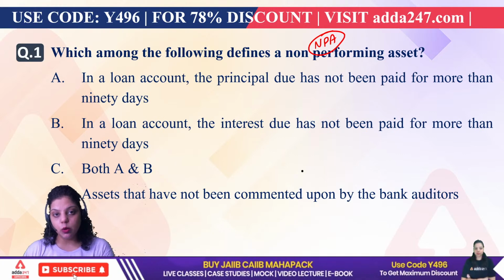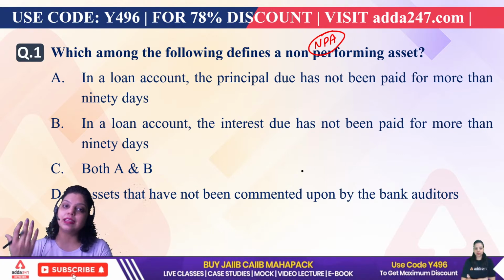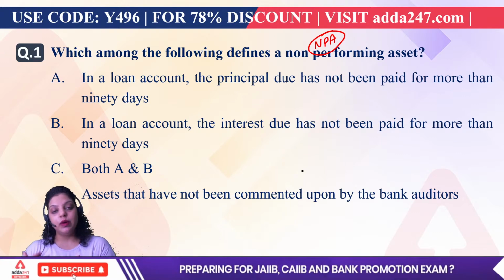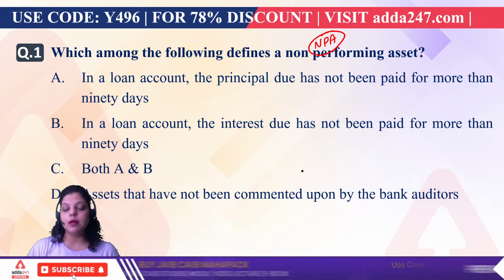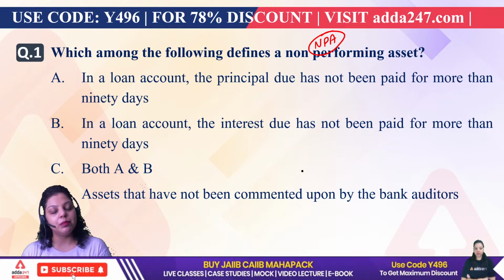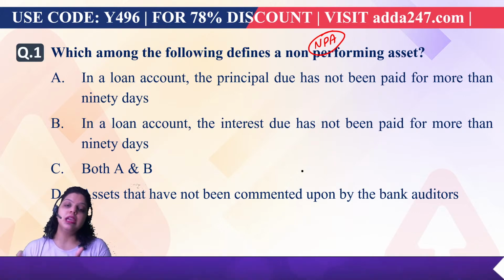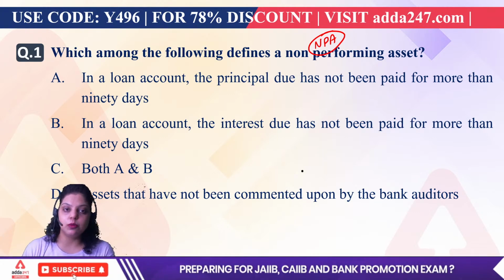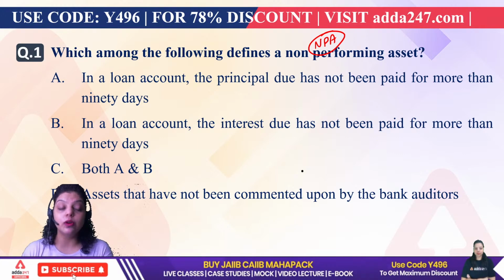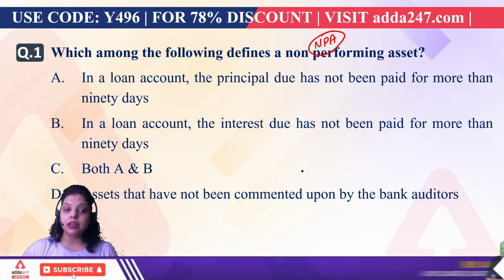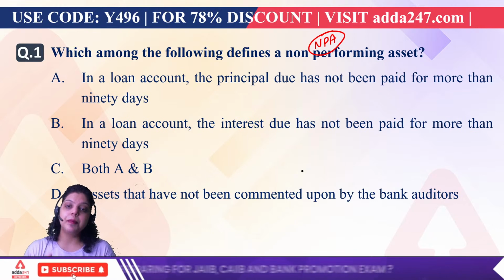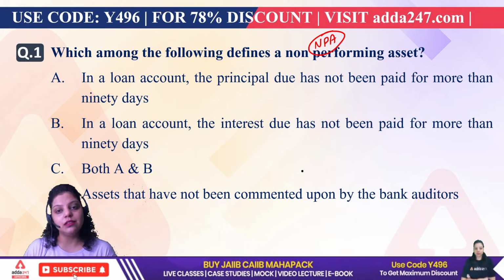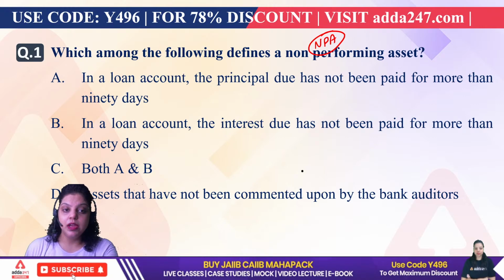Now when this loan stops generating income for the bank, that is known as non-performing asset. So whenever bank is not able to earn income on a certain loan amount, that will be known as NPA. The definition is: NPA is a type of credit facility provided by bank to the customers on which the principal and interest amount is past due for a particular period of time, and that particular period of time is known as 90 days. But in some cases, like in agriculture cases, it will be two harvest seasons. So the right answer will be C option.